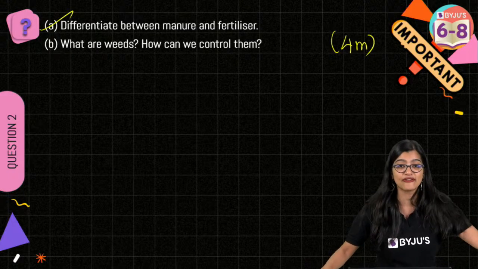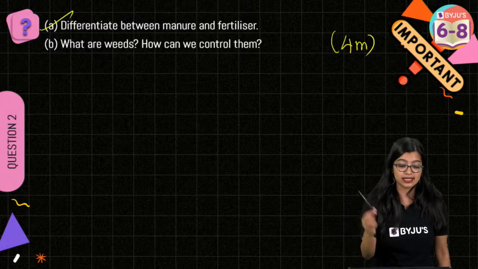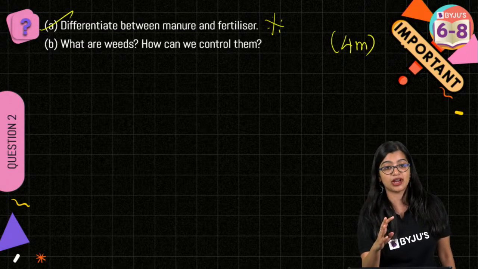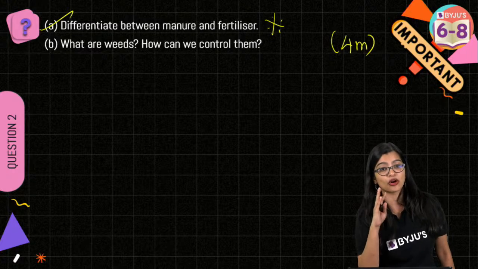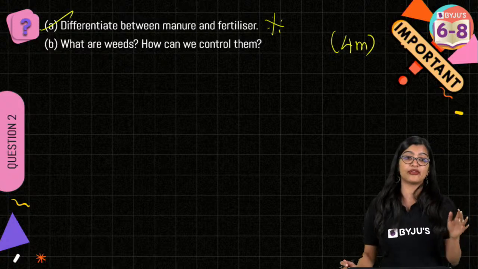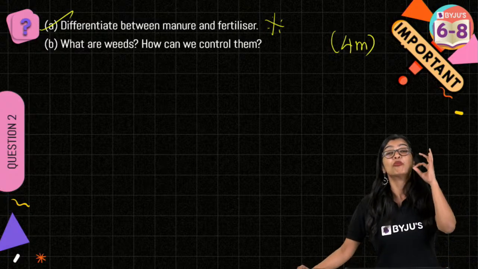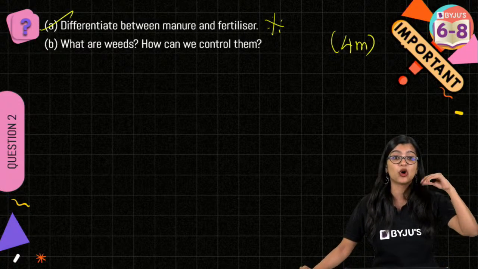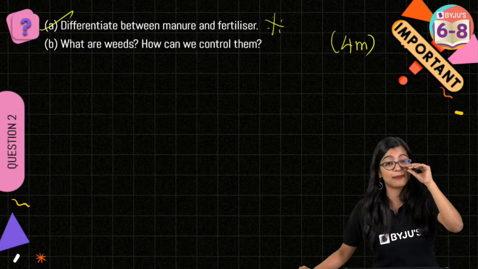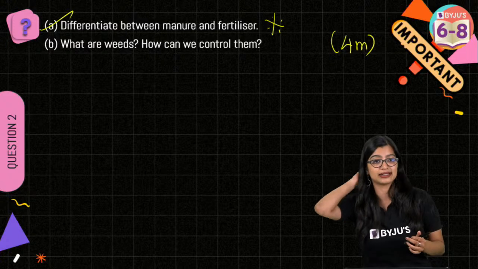Exactly. So the manure and fertilizer difference is a most expected question from this chapter, right? Very, very important. These questions will come, especially on the difference between manure and fertilizer. Put a star mark in your textbook, write it down somewhere, right?